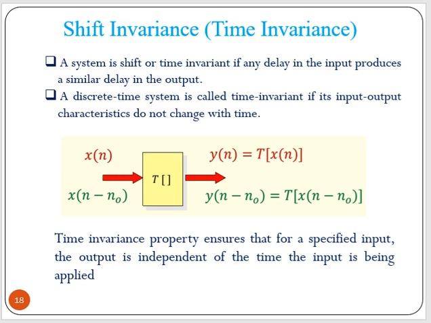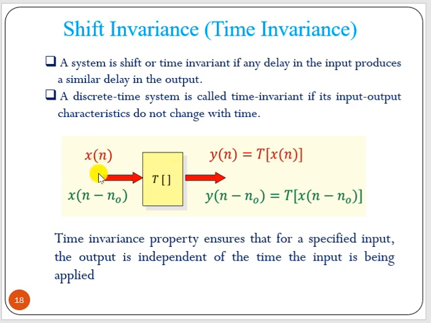Now say shift invariance or time invariance. A system is shift or time invariant if any delay in the input produces a similar delay in the output. That means a discrete-time system is called time invariant if its input-output characteristics do not change with time. Suppose we have input x[n] to a digital system; the output y[n] is nothing but the operation T on x[n], that is, T of x[n].